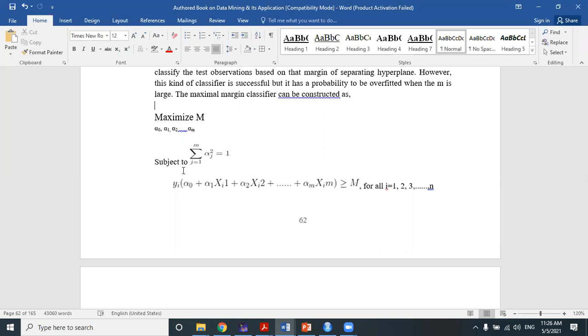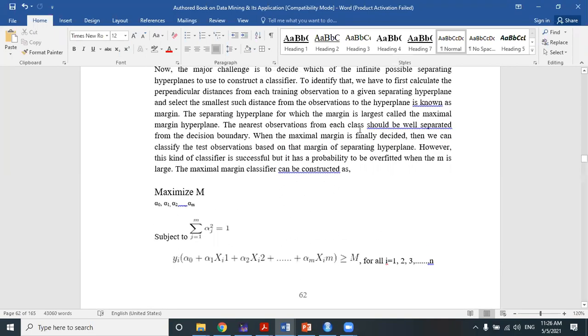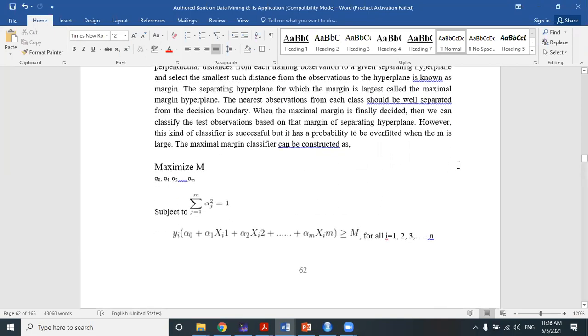This is the situation called overfitting, because when you train your model, the training observations are overfitted on your model, but the testing observations are not. They give a bad accuracy. They are not fitted well to the trained model. That's why it is called overfitting. And this maximal margin classifier also suffers from the problem of overfitting. If M is large, where M is the dimension of the space, or the dimension of the feature space is large, then overfitting is a common problem for the maximal margin classifier.